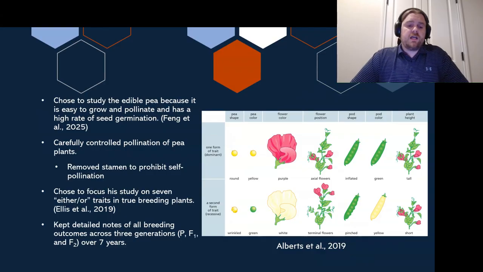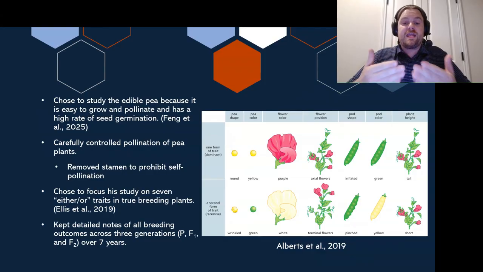So in his study, he chose to focus on 7 either-or traits, as I like to call them, in true breeding plants. Now, what true breeding means is that they are purebred. So if they had yellow peas, it was always yellow peas. It was homozygous dominant. And if they had green peas, it was homozygous recessive, so always producing green peas. And by either-or, I mean that it was either this trait or that trait, either the dominant or the recessive.